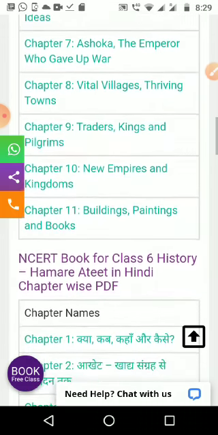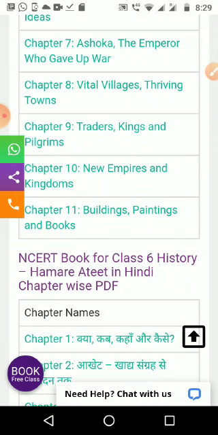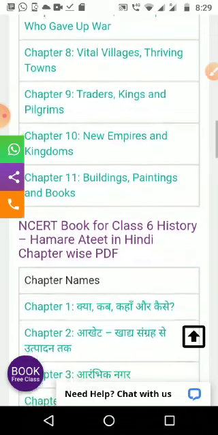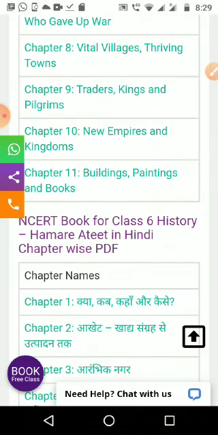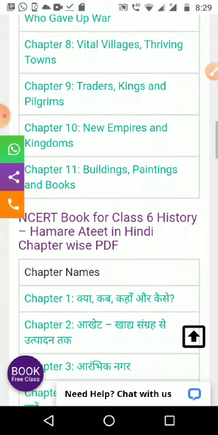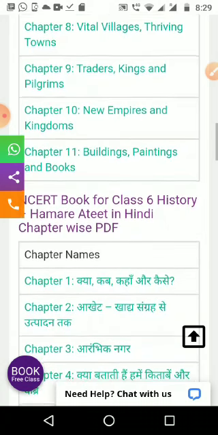Then the vital villages, thriving towns. Slowly the villages developed into small towns. In the 9th lesson we are studying traders, kings and pilgrims. How the traders influenced the kings, and how the pilgrims came from China or Japan, even from European countries, how they reached here, and what happened afterwards.